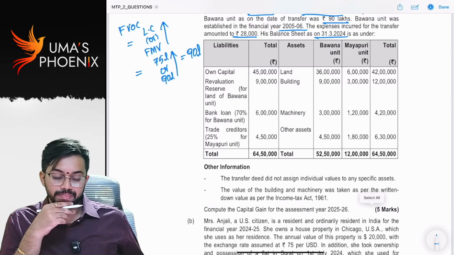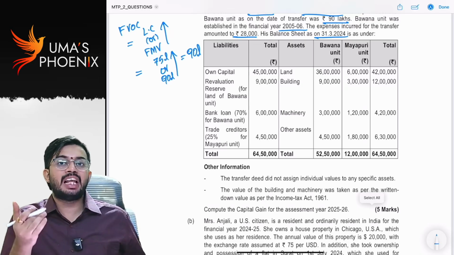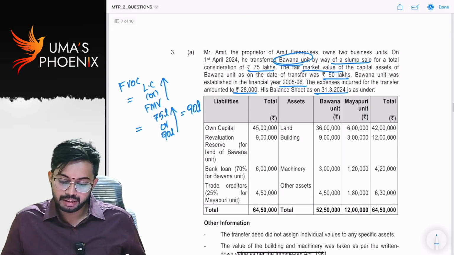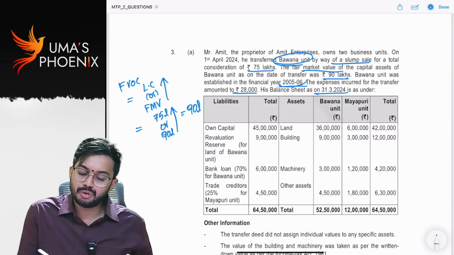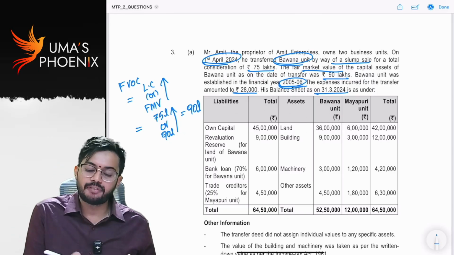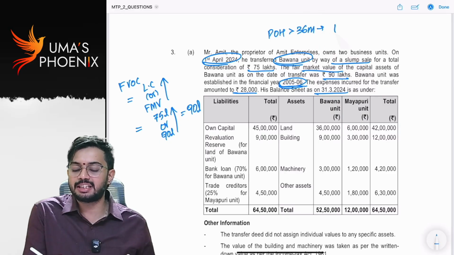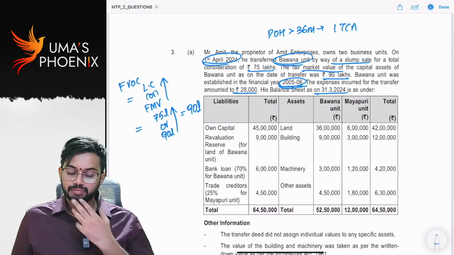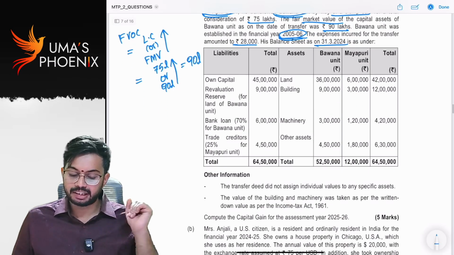So, in case of slump sale, we need to calculate net worth. Net worth is allowed as cost of acquisition. And this was started in 2005-06, transferred on 1st April 24. Period of holding of business is greater than 36 months. So it will be classified as long-term capital asset. So we need to calculate net worth.